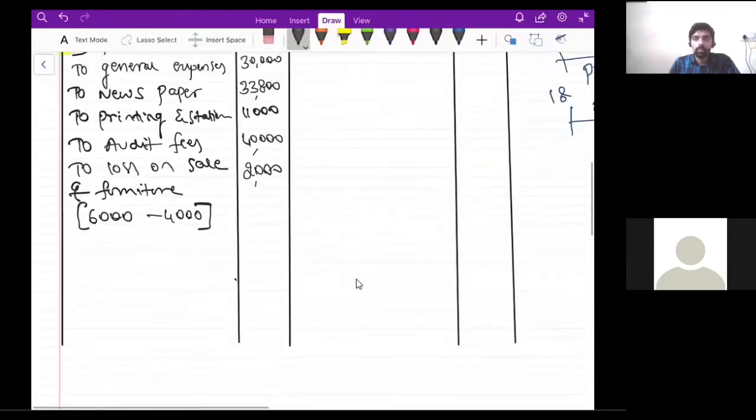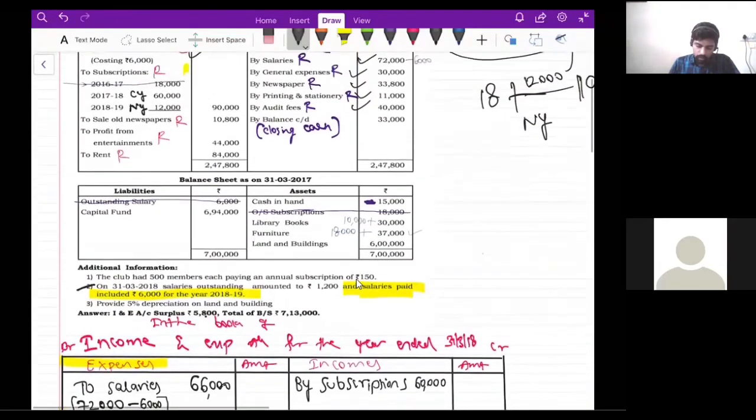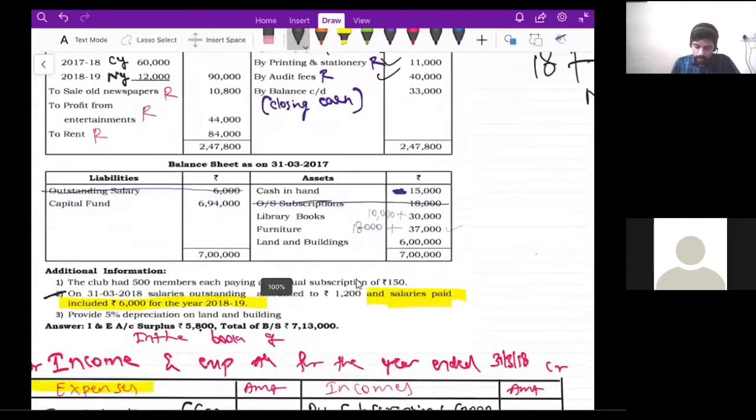Okay, now guys, is there any adjustment for subscription? Just check once. See adjustment number 1. Read the first adjustment, guys. First adjustment.